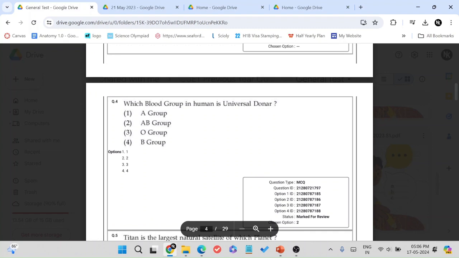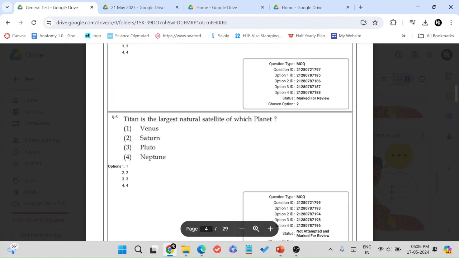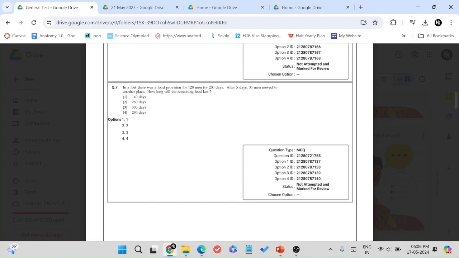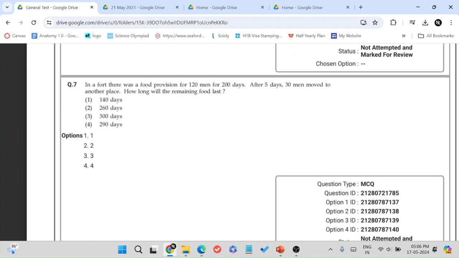And now, fourth question from general knowledge. Which blood group in human is a universal donor? Again, another very basic science and technology question from biology. Titan is the largest natural satellite of which planet? This is also from space, which is technically also from geography, astronomy. Important days. When World Statistics Day is celebrated?